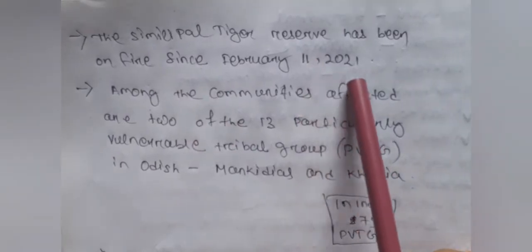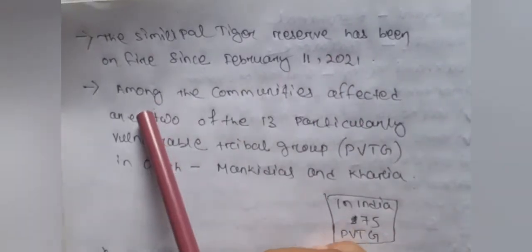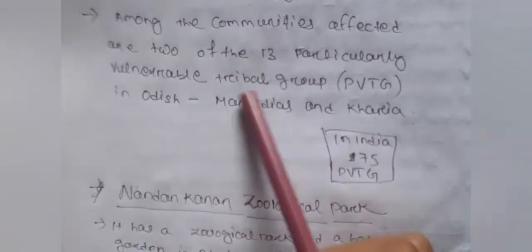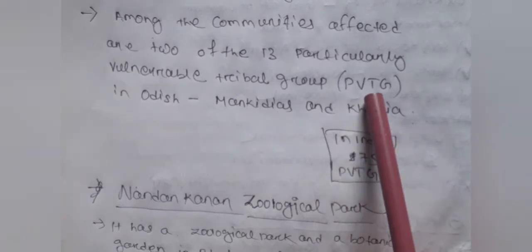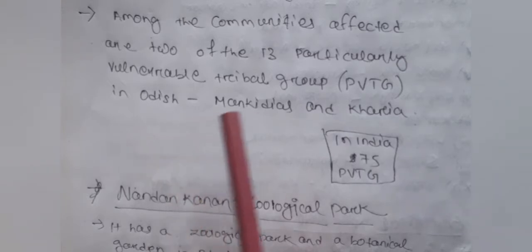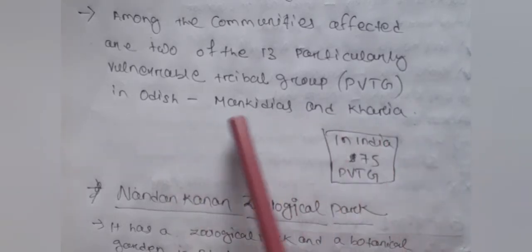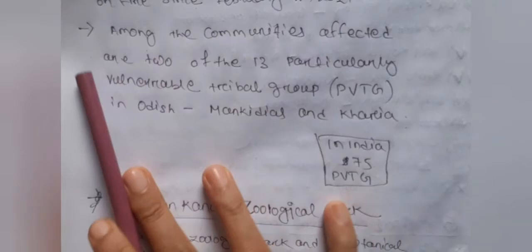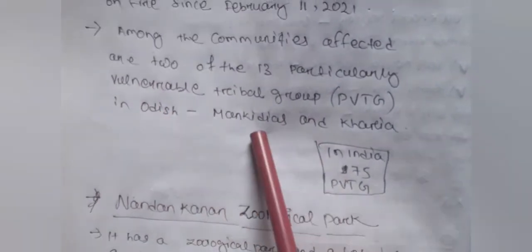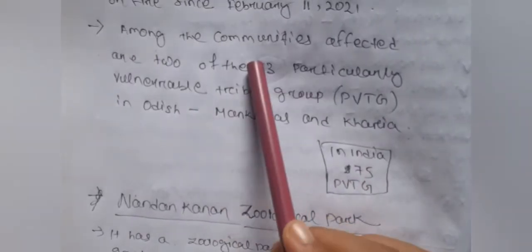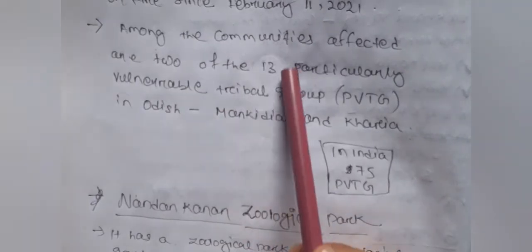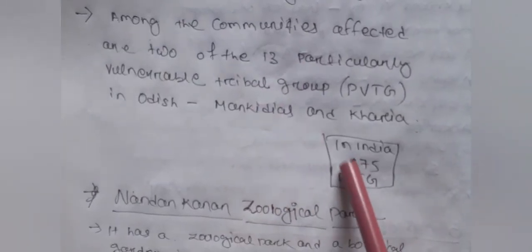The Similipal Tiger Reserve was on fire. Which year? 2021, on February 11. Among the communities affected are two of the 13 particularly vulnerable tribal groups. PVTG is the full form of particularly vulnerable tribal group in Odisha. Mankidia and Khoiria, two tribal groups, were affected by the Similipal Tiger Reserve fire. Which tribes? Mankidia and Khoiria. Odisha has 13 PVTGs, and India has 75 PVTGs.